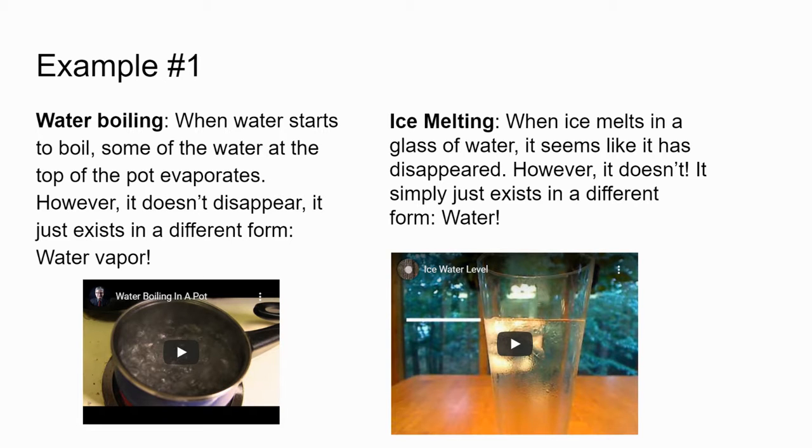All right, let's look at some examples. Number one is water boiling. When water starts to boil, some of the water at the top of the pot evaporates. However, it doesn't disappear. It just exists in a different form, and that's what we call water vapor.